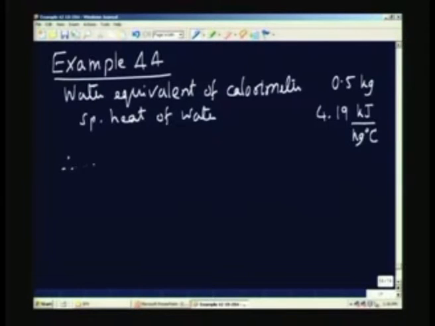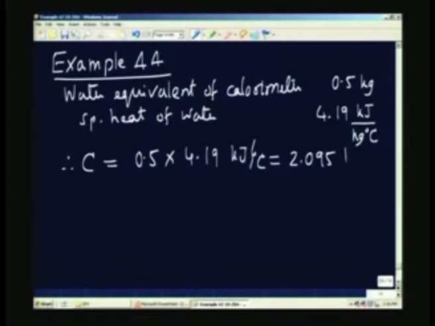Therefore, C is nothing but the product of these two, 0.5 into 4.19, in kilojoules per degree Celsius, which is nothing but 2.095 kilojoule per degree Celsius. That is the capital C.